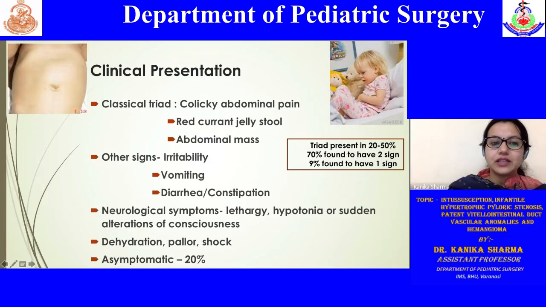As you can see, there is a visible lump or prominence on the abdominal wall, which may be seen moving across an angle or the axis. The entire triad is present in only 20 to 50% of the patients, and mostly 9% are said to have only one sign. Other associated features that you should keep in mind are dehydration, pallor, and shock, and 20% of them are also asymptomatic.